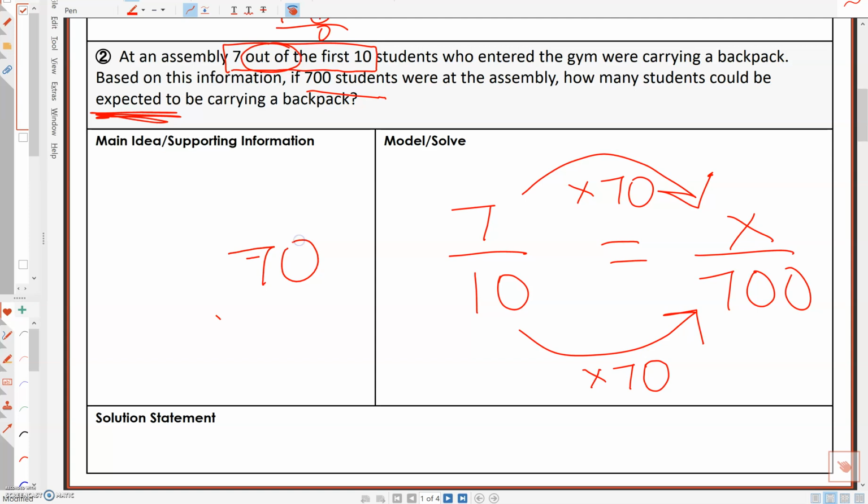So 70 times 7. 0 times 7 is 0. 7 times 7 is 49. So 70 times 7 is 490. So how many students should we expect to have backpacks out of 700? It should be 490.